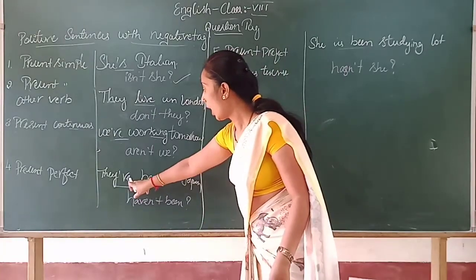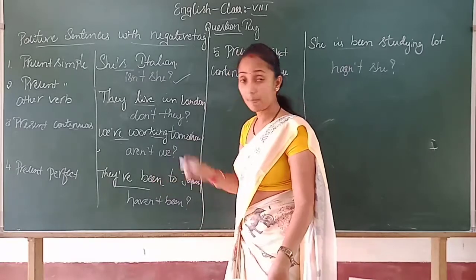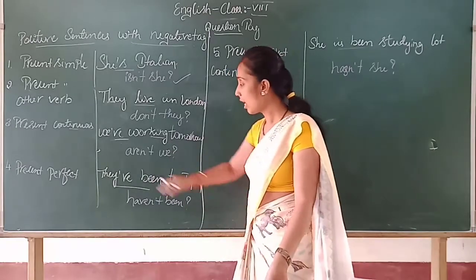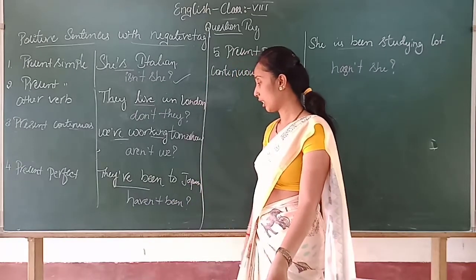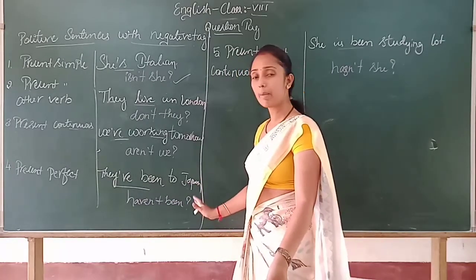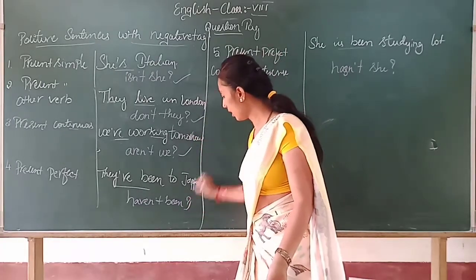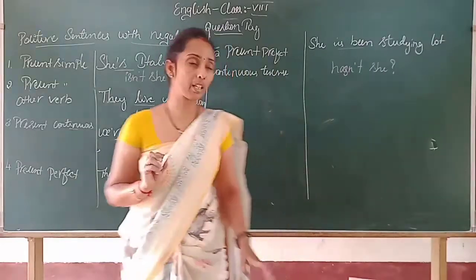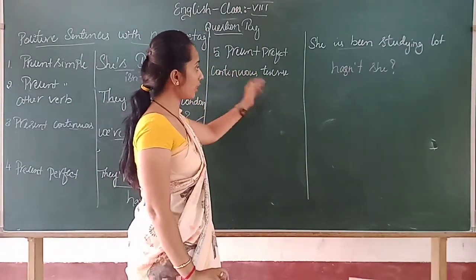They have been to Japan. Then present perfect tense. In present perfect tense, have been will become haven't been. They haven't been, or haven't been is enough. If you have written these answers which I have written, then your answer is correct. Okay. Then present perfect continuous tense.